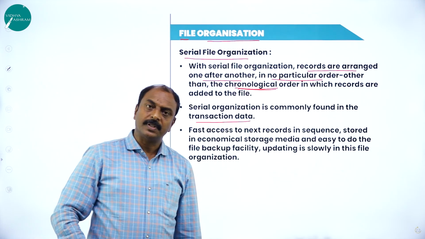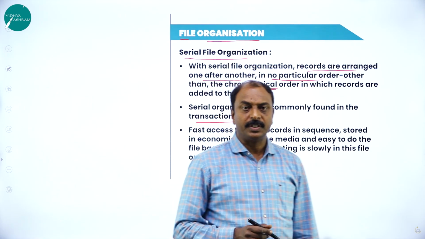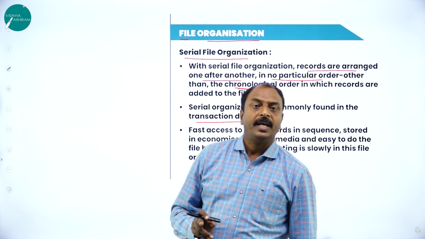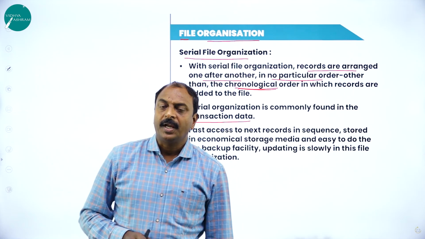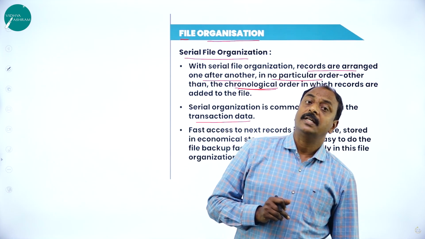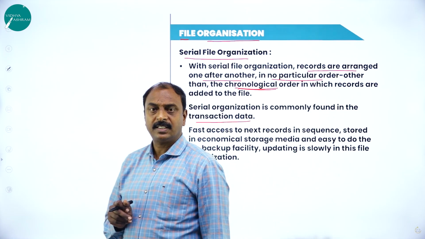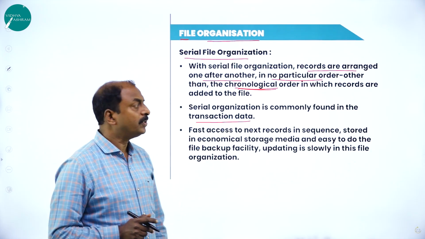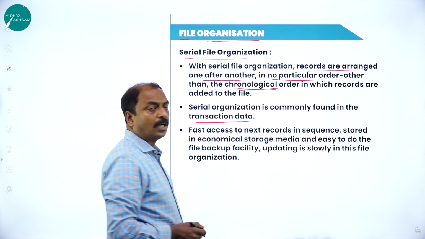Another example I can give you is in our computer. As and when you save any file in the computer, and you go to any particular folder, it shows your files in a particular order, with the latest one first. So that is an example for serial file organization, where records are stored in chronological order.